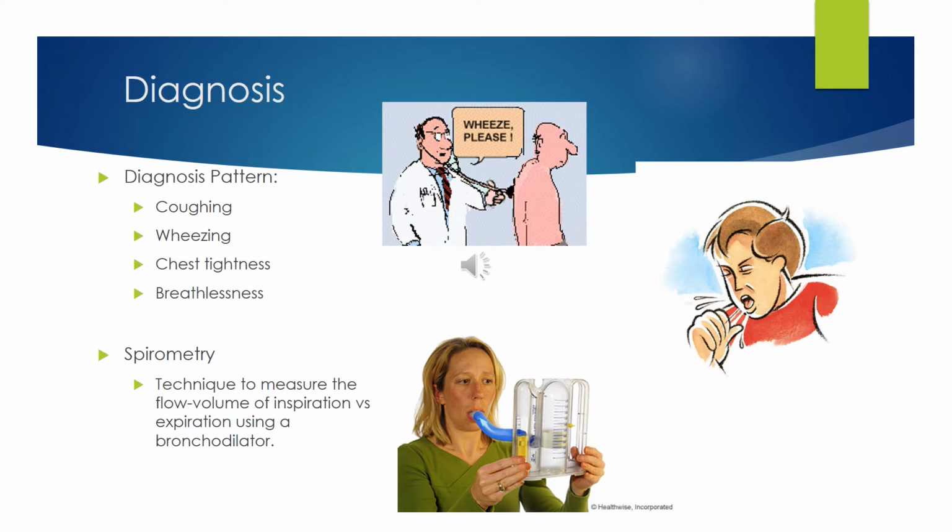How is asthma diagnosed? While there is no specific diagnosis procedure, when coughing, wheezing, chest tightness, and breathlessness are present in a patient, he can easily be diagnosed as asthmatic. Another technique that is used to see how the flow of air is affected by an asthma attack is called spirometry. Using the spirometer, the patient blows and the flow of volume is measured to see the capacity of the lung.